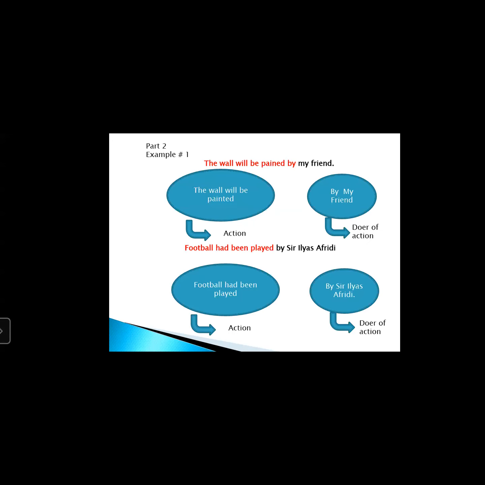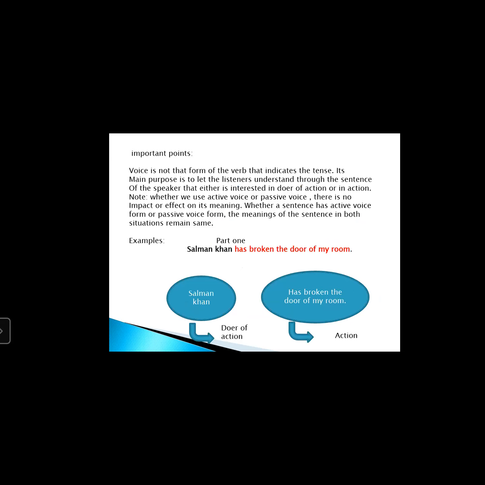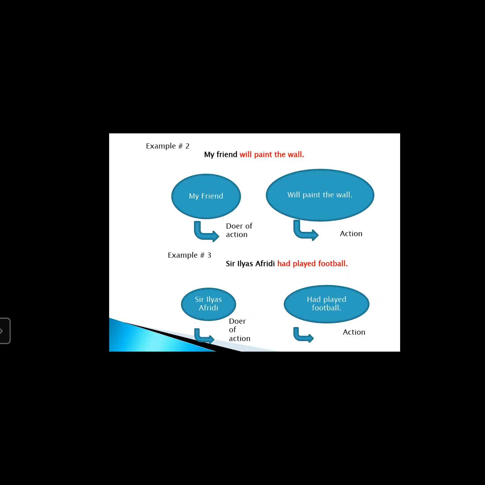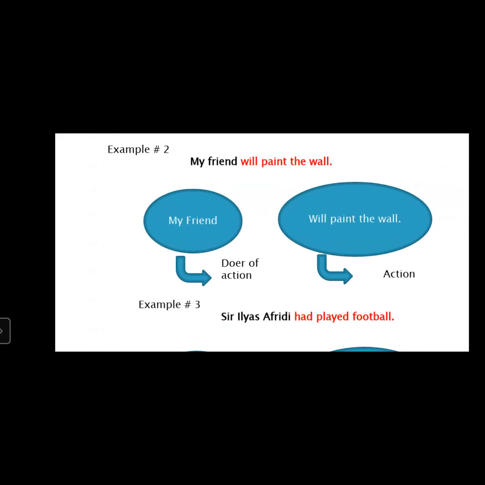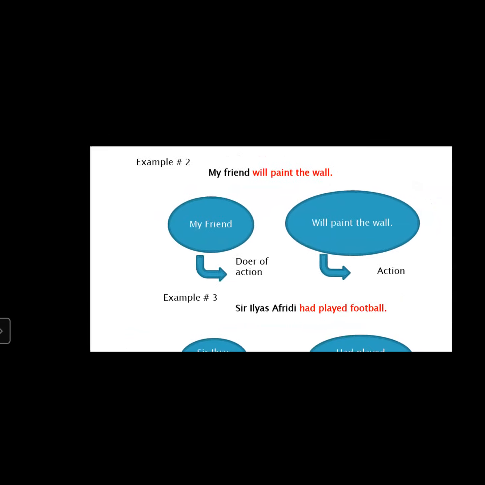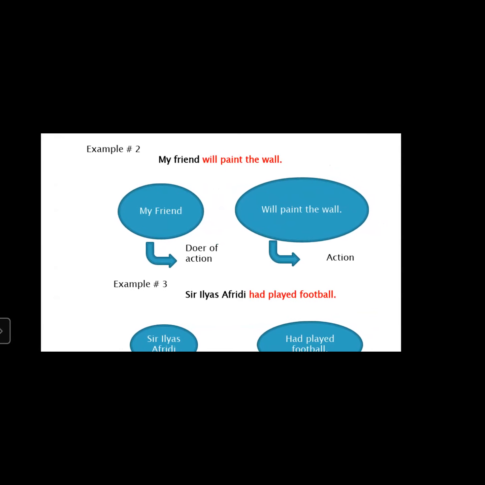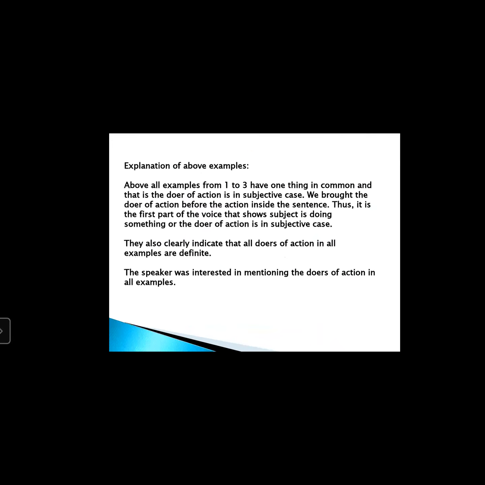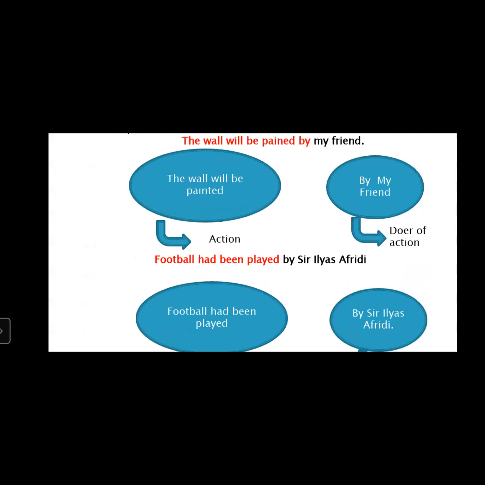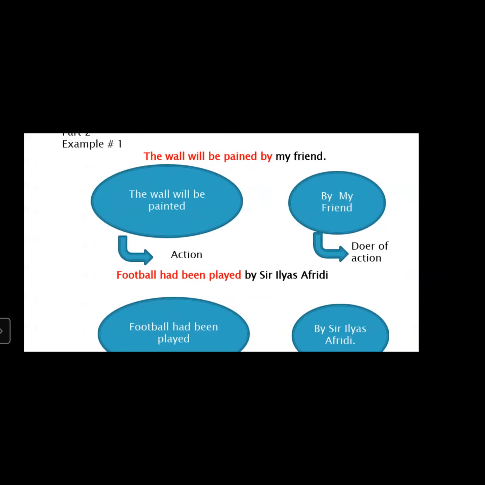Now look at the example in the other way. The wall will be painted by my friend. Look at this sentence here. Example number 2, my friend will paint the wall. See, my friend will paint the wall. Here, my friend is given preference over will paint the wall. And here, see, the wall will be painted by my friend.